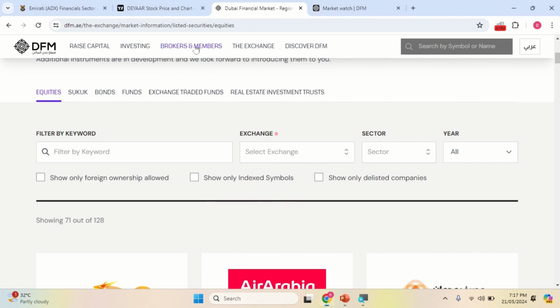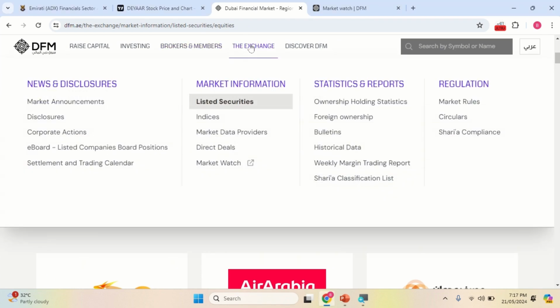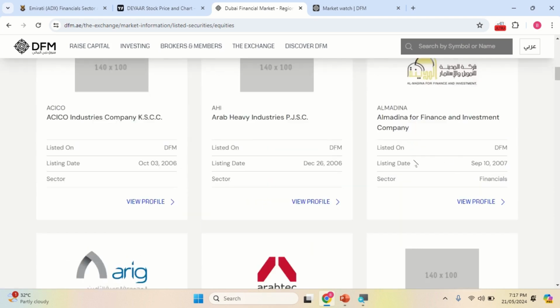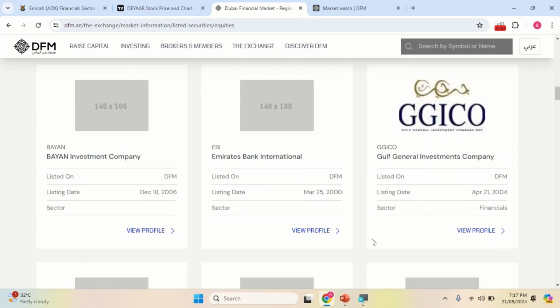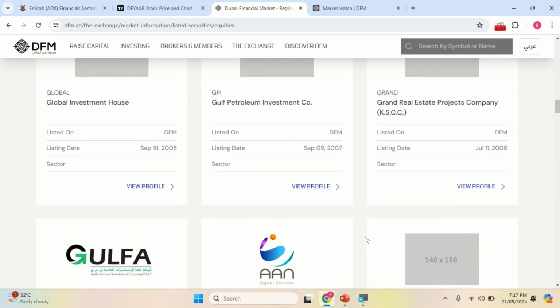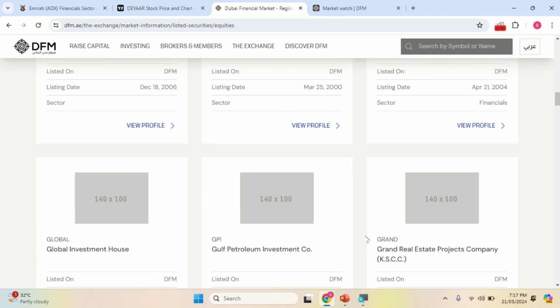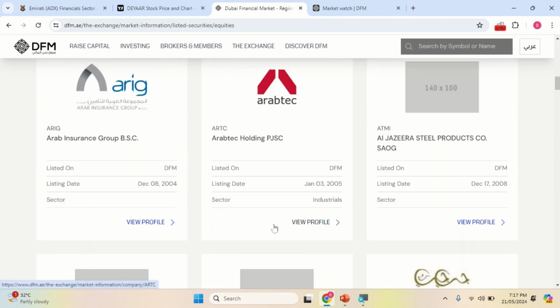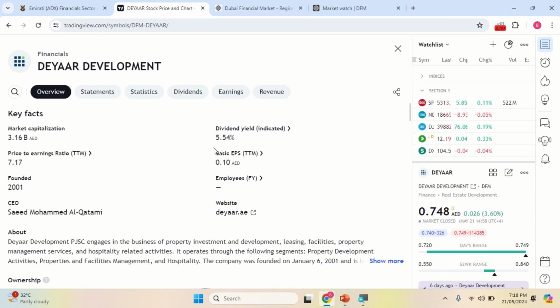If you are going for brokers, the exchange, then click for listed securities. It will show over here. From here you can click for show only delisted companies. In a sense, it will show you some of the companies have been delisted. And if you're trading on a daily basis, you will get the notification for 5 days that a respective company will be delisted due to this reason, that reason, something like that. So that is what we are telling over here.